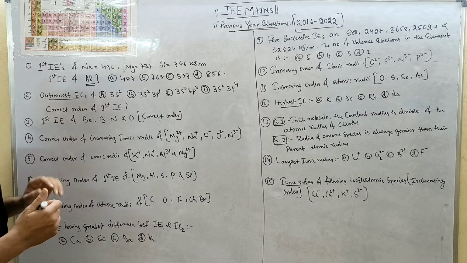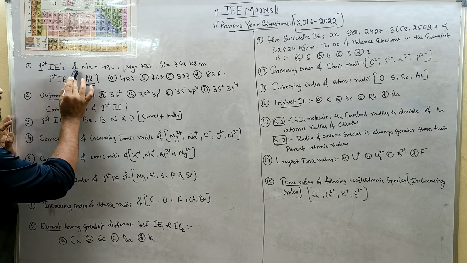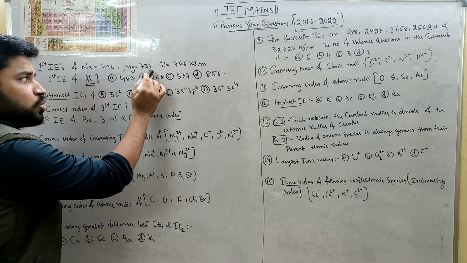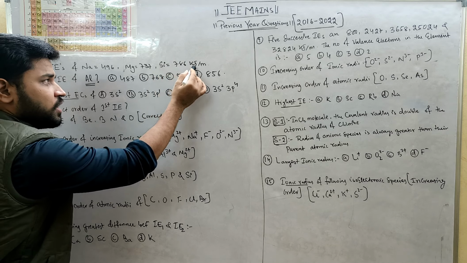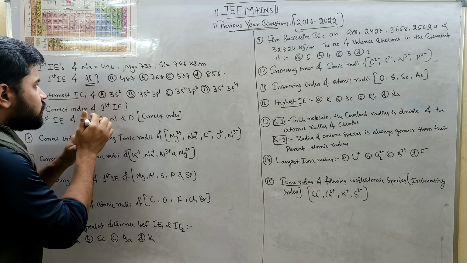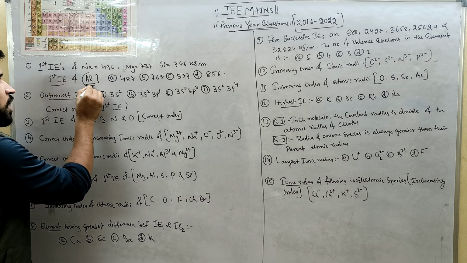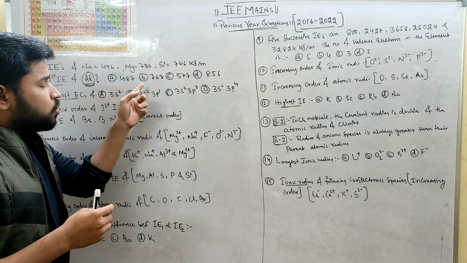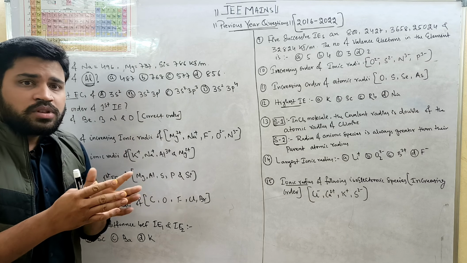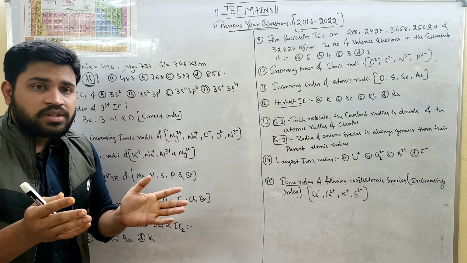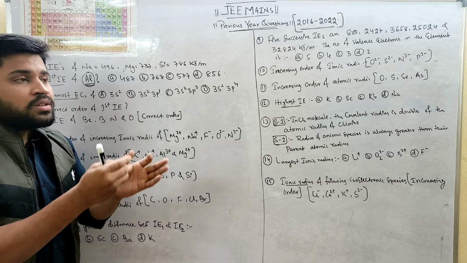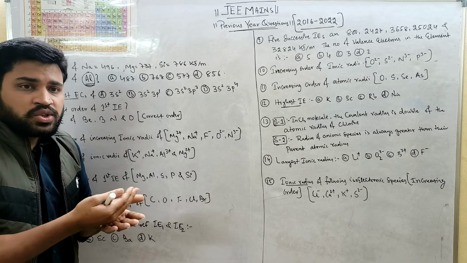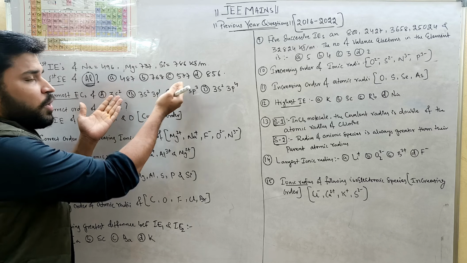First question: the first ionization energy of sodium is given. For magnesium, it is 737 kilojoule per mole. For silicon, 786 kilojoule per mole. And they're asking what is the first ionization energy of aluminium. From this question, you may worry whether we need to remember the first ionization energies of all the elements. No. The trick is that we have to understand the orders of ionization energies, then we can easily identify the value.